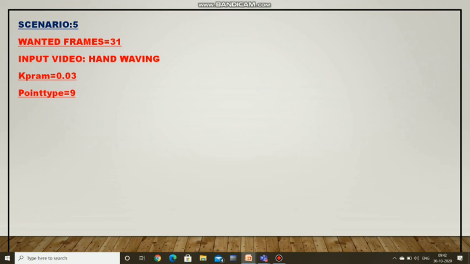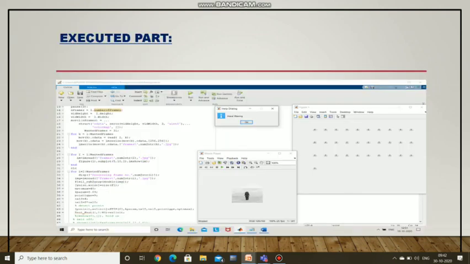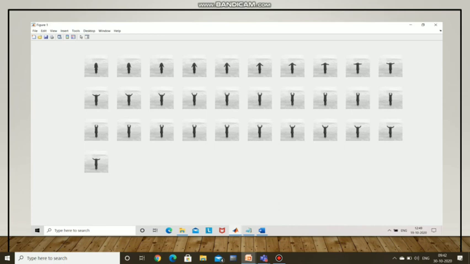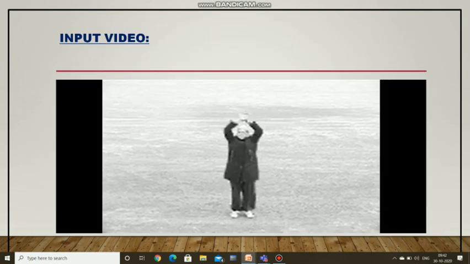Likewise, we can see scenario 5, that is hand waving. We gave 31 wanted frames, 0.03 as the k value, and point type is 9. This is an executed part of the scenario, that is hand waving. This is the wanted frames, that is 31. This is an input video, that is hand waving.